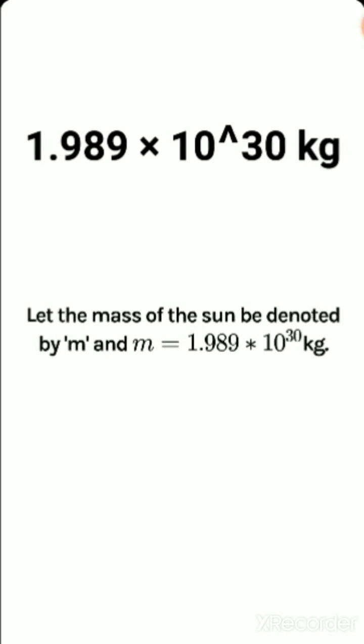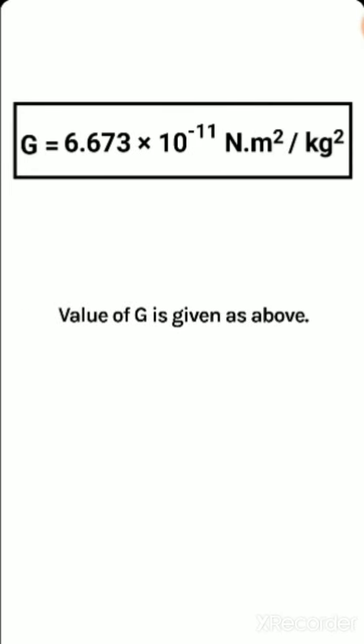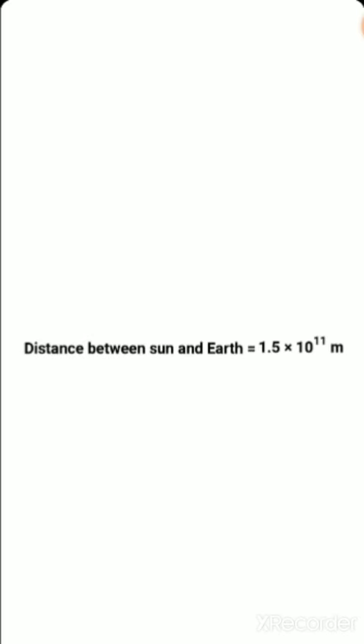Let the mass of the sun be denoted by small m, and small m is equal to 1.989 into 10 to the power 30 kilogram. We can write that 1.989 as 2, we can round it up. The value of G is given above, 6.673 into 10 to the power minus 11 Newton meter square per kilogram square. The distance between the sun and the earth is measured as 1.5 into 10 to the power 11 meter.